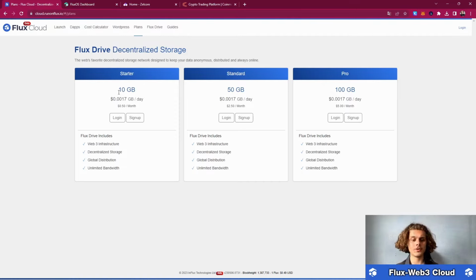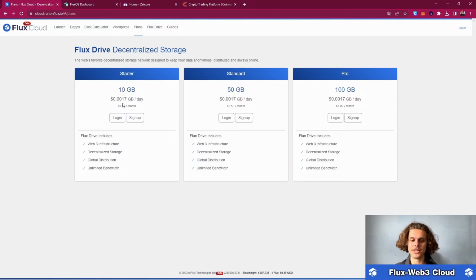And here we are. You can check out those prices and choose what you want to start with. There's either 10 gigs, 50 gigs or 100 gigs. Now remember, this may be a little bit cheaper than another cloud provider right now, but we want our stuff to be secure and safe forever. We don't want them to be lost. We don't want anyone else to have access to them, and we also want fast and reliable access.